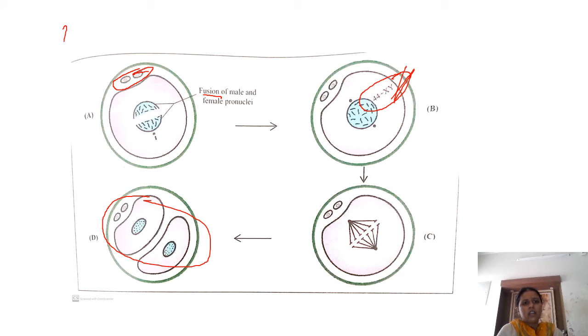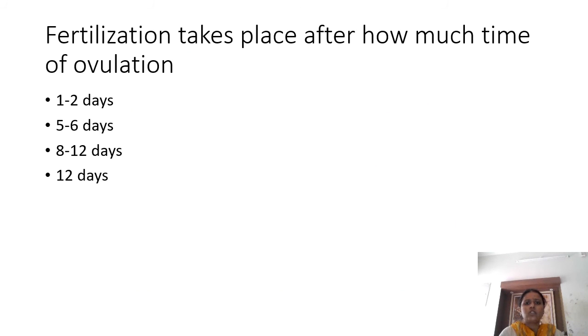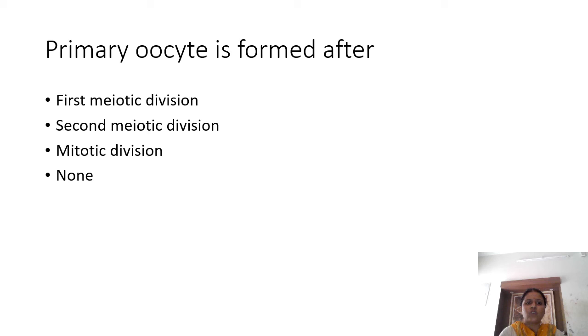These are the 5 effects of fertilization. One is the completion of the second meiotic division. The second is that the diploid number of chromosomes is retained, the determination of sex has happened, and cleavage has started, and there is dissolution of the ZP3 receptor, so it prevents polyspermy. Fertilization takes place after how much time of ovulation? The ovum sustains for 1 to 2 days only, so fertilization should happen within 1 to 2 days of ovulation.